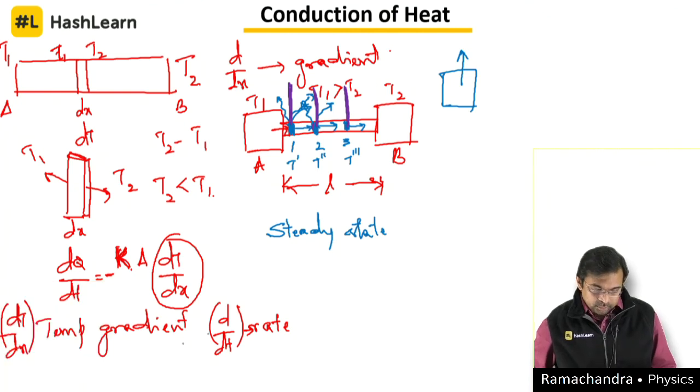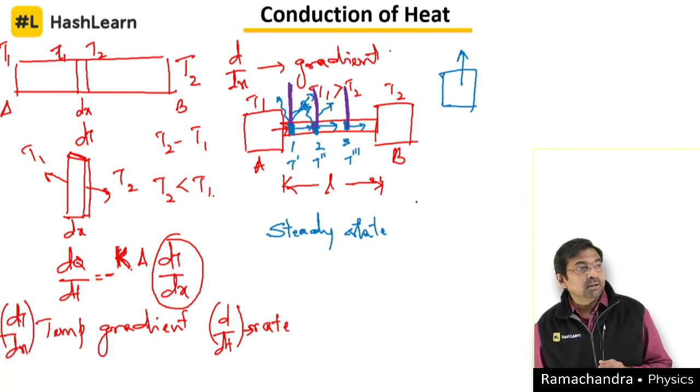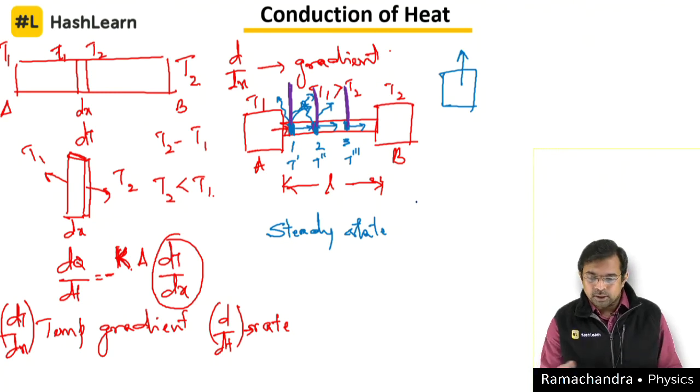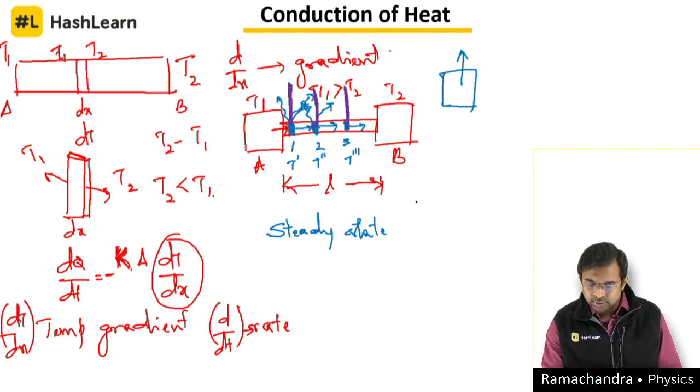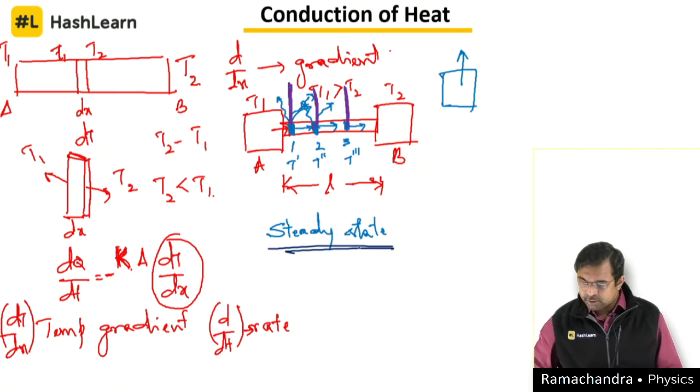So, you can easily understand this particular state. After a particular point, the body is not going to absorb more heat. So, that is why this is called as a steady state.